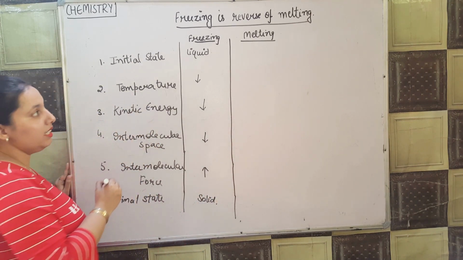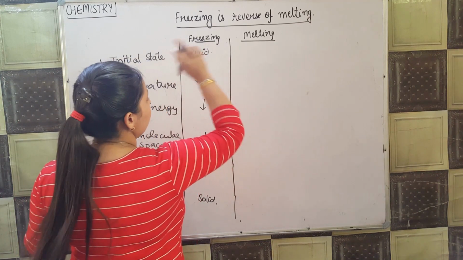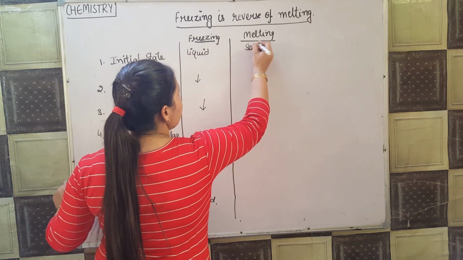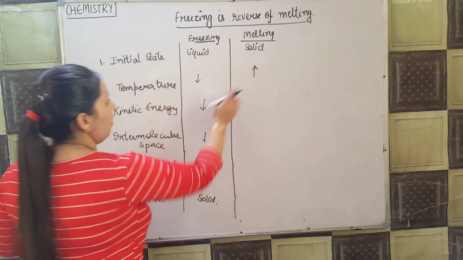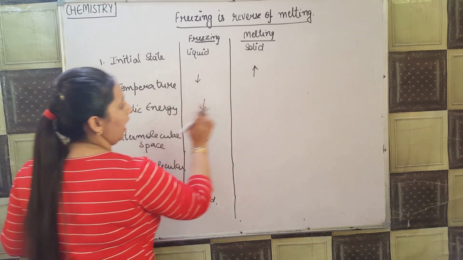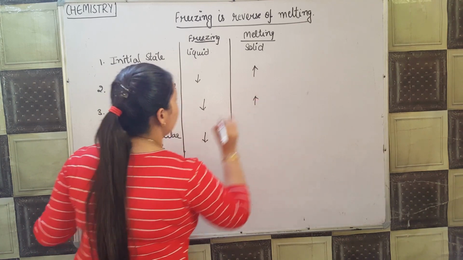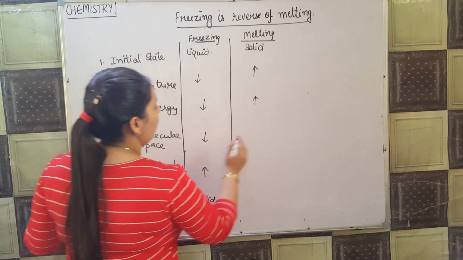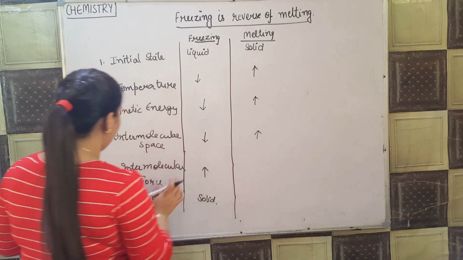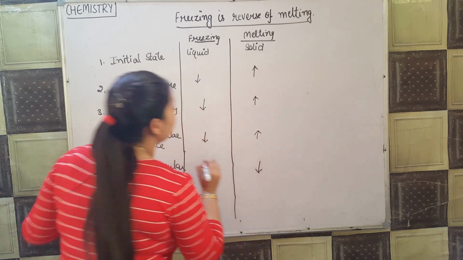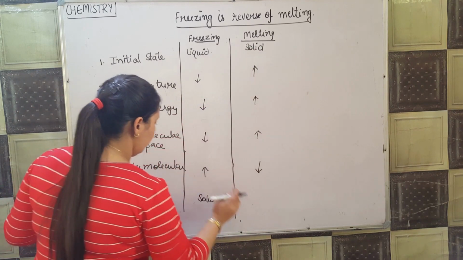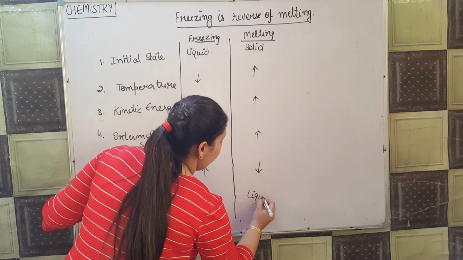As we have already discussed, in case of melting, the initial state is solid and we increase the temperature. While increasing the temperature, the kinetic energies of the particles also increase, intermolecular spaces also increase and intermolecular forces of attraction decrease, and solid converts into liquid.